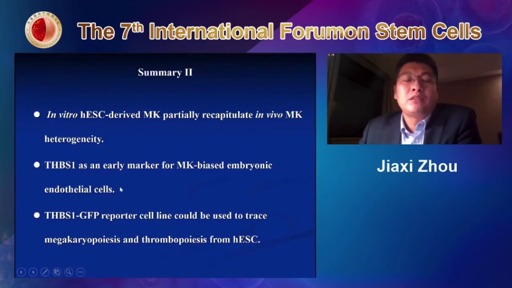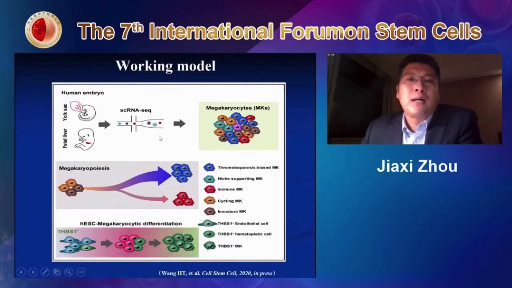So here is the working model for this part. We isolated human megakaryocytes from the yolk sac and the fetal liver, and obtained the single cell transcriptional landscape of these megakaryocytes. We proved they are highly heterogeneous, and by two different directions, they can generate what we call the classic megakaryocyte. Also, they can form an interesting population, the immune MK. We have some experimental evidence to show this, but I didn't show it here today.